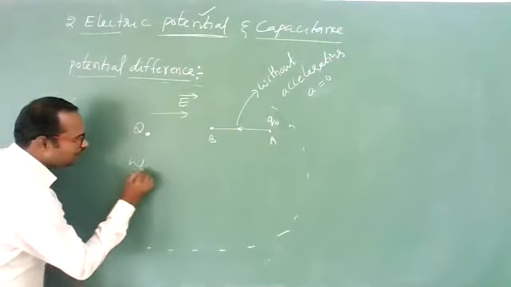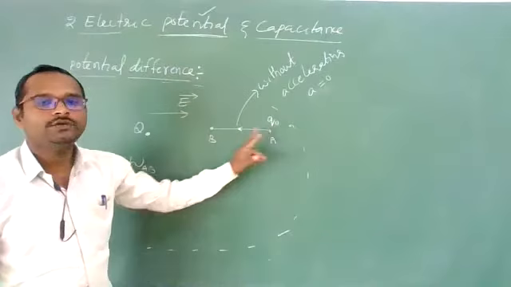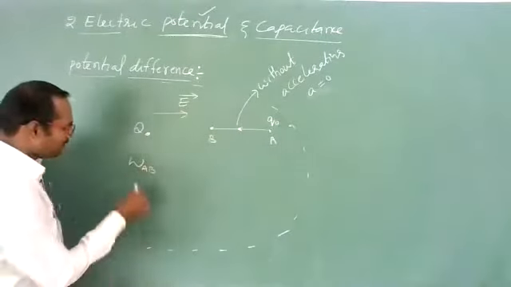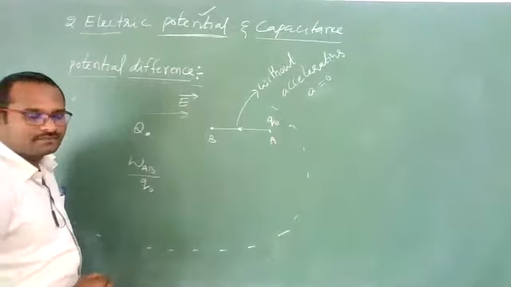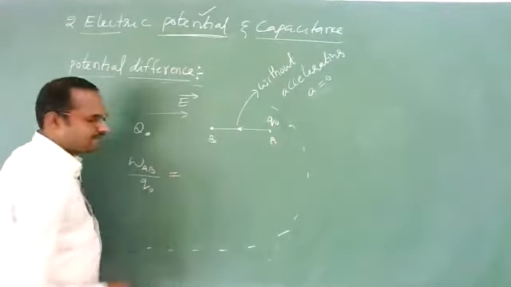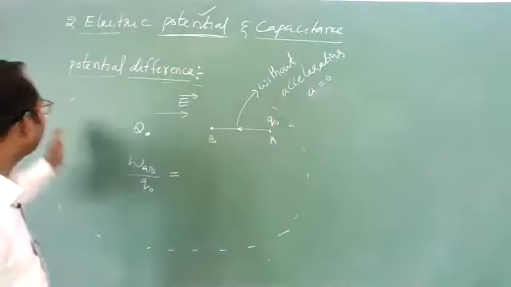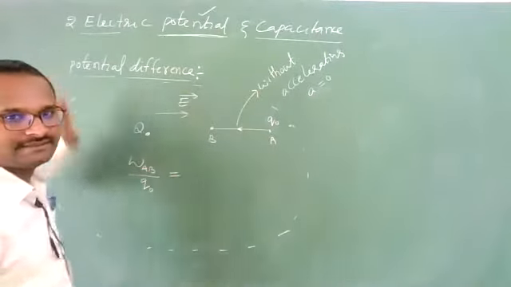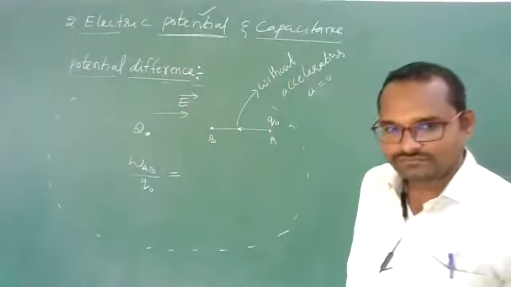Work done in moving a positive test charge from point A to point B per unit charge, this we call electrostatic potential difference. You can add the word electrostatic here.